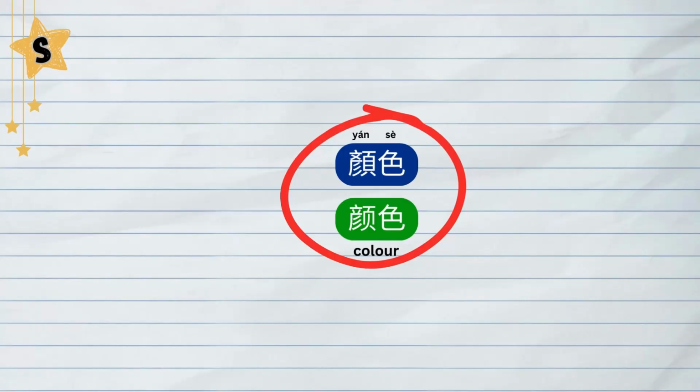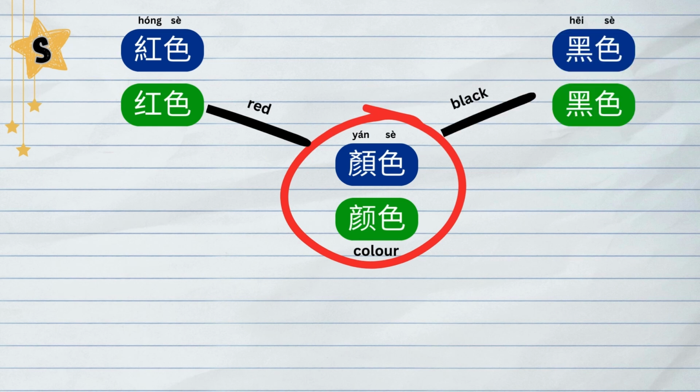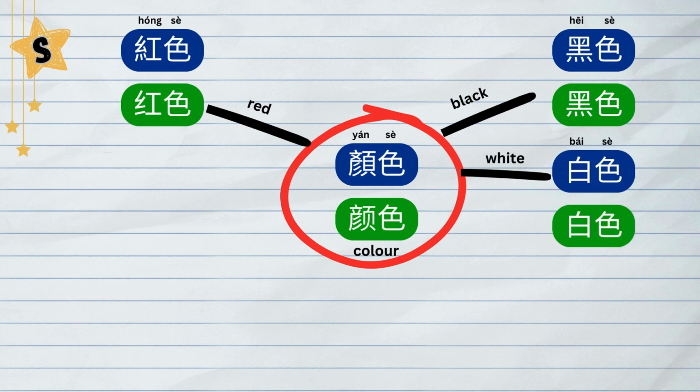For example, let's create a spider diagram with the topic color. Write 颜色 in the center. Then, draw lines out to colors you know, such as 红色, 黑色, 白色, and 绿色.